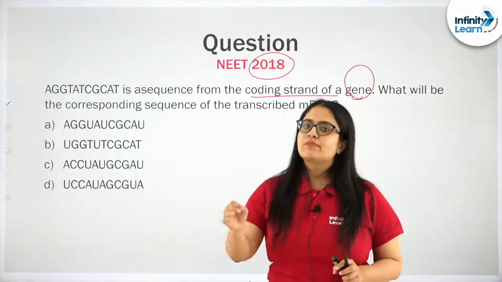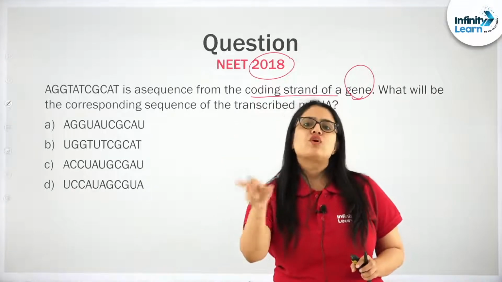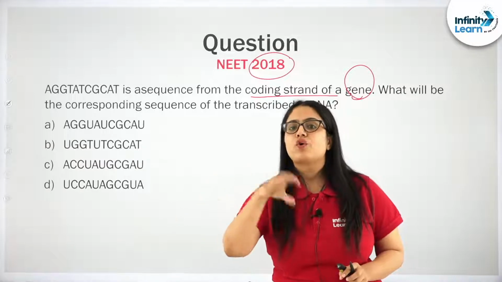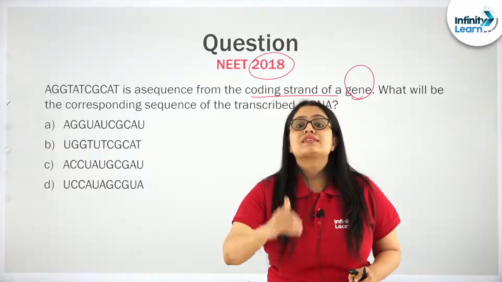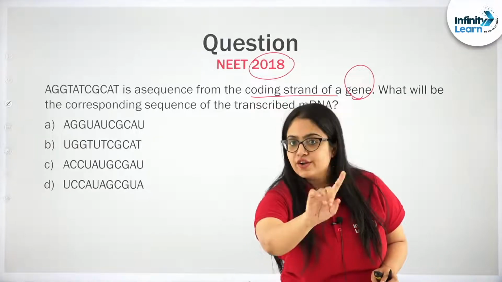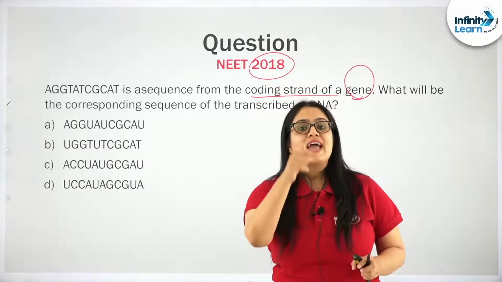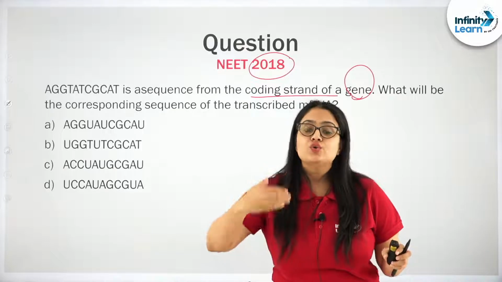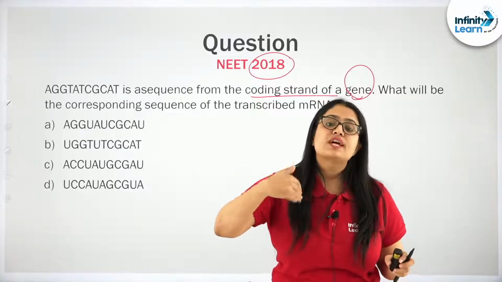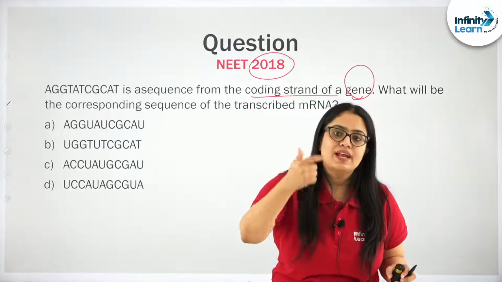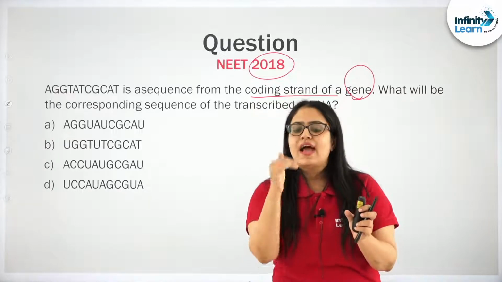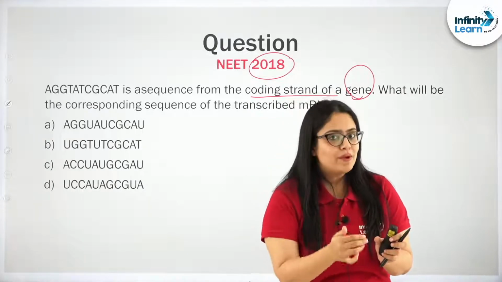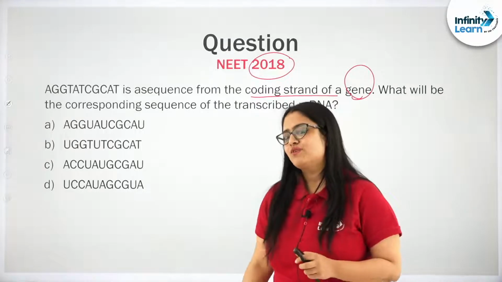Remember, the template strand participates in the transcription process, where the genetic information present on the template strand is coded into an RNA. So, remember students, the sequence of nucleotides on an mRNA will be similar to the one present on the coding strand, not the template, because mRNA is produced using the nucleotide sequence present on the template. Hence, the nucleotide sequence of mRNA and of the template will be complementary and not the same or similar.